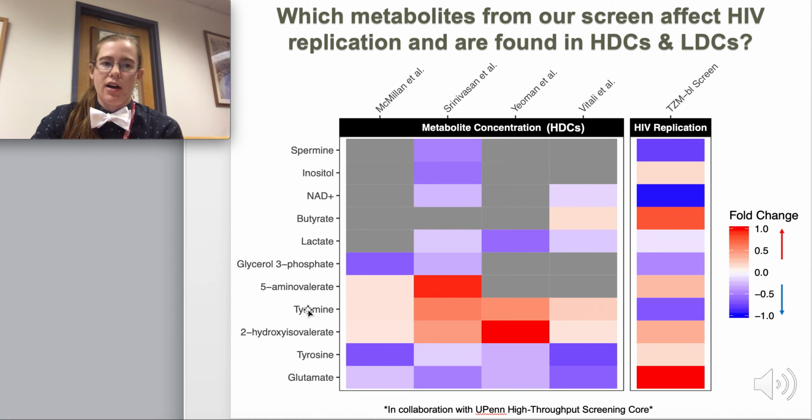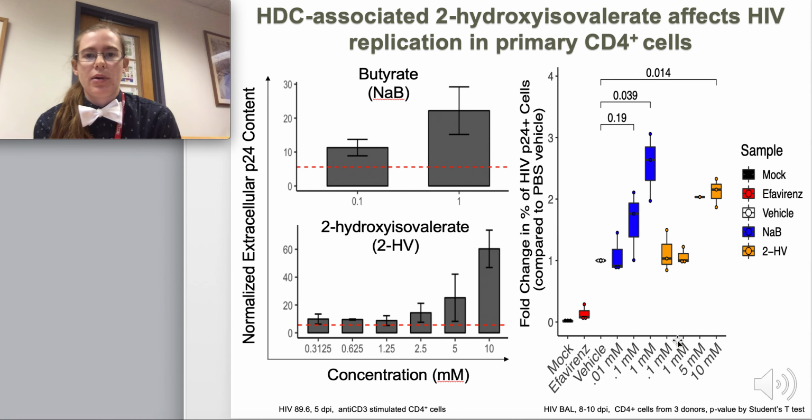And one of the metabolites that caught our attention early on is this 2-hydroxyisovalerate molecule, which has been proposed as a biomarker for HDC communities, as it's found in increased concentrations, and it increased HIV replication in our TZMBL screen. So we followed up on these results by treating primary CD4 T cells with this compound.